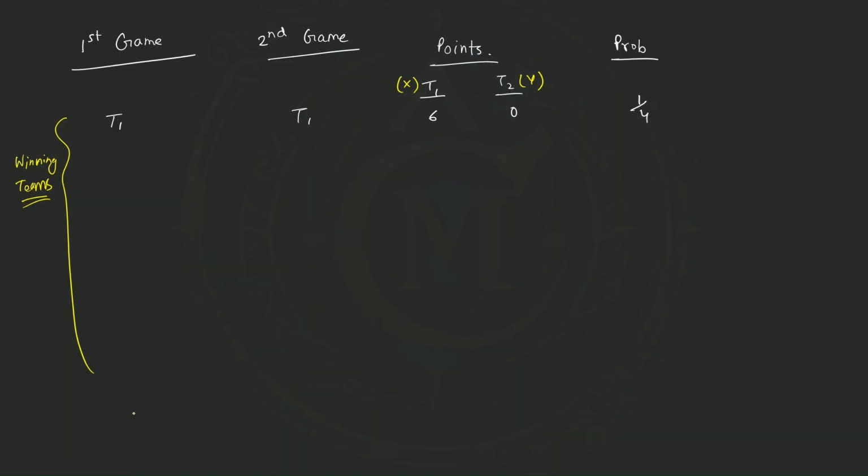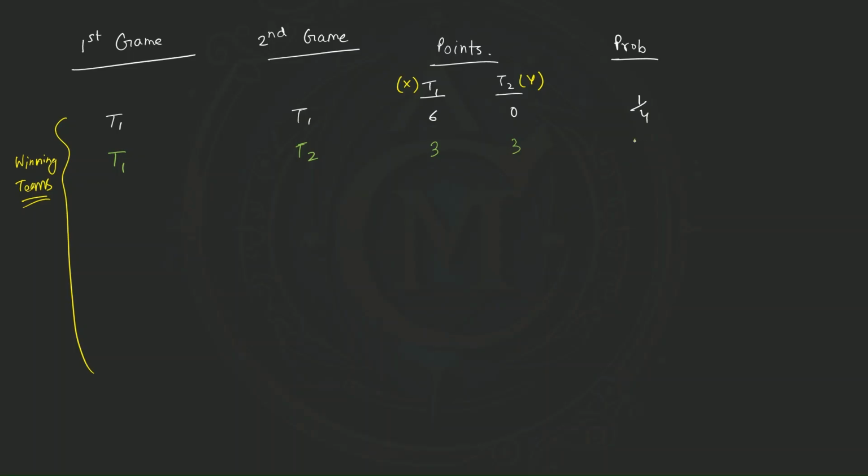Now, for the second case, let us calculate. Let's say T1 wins the first game and T2 wins the second game. As T1 wins one game and T2 wins one game, both teams will get 3 points. What will be the total probability?